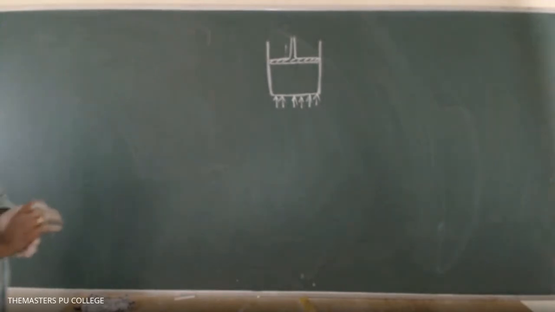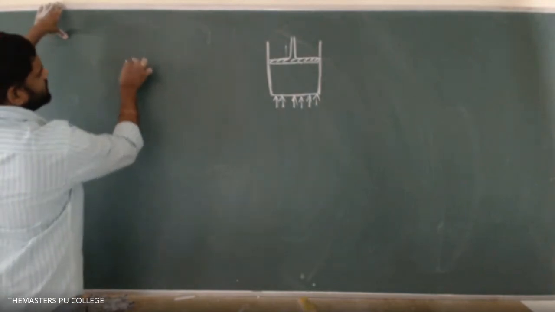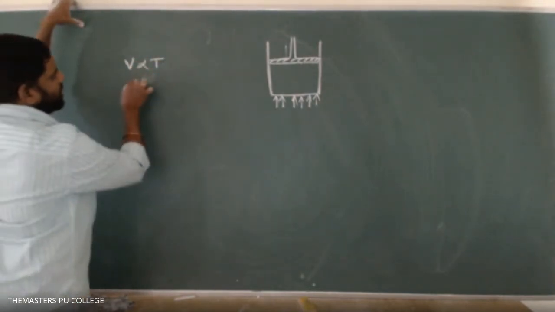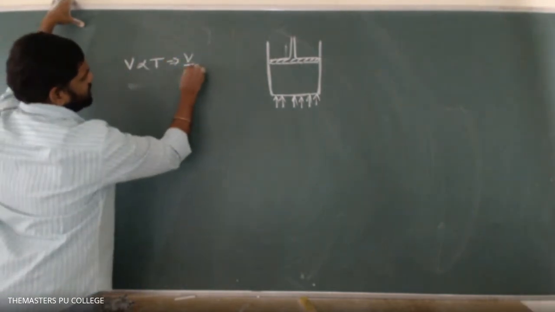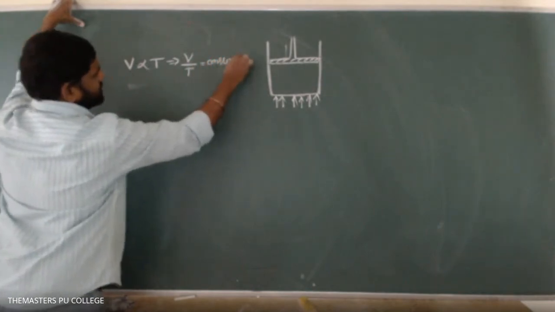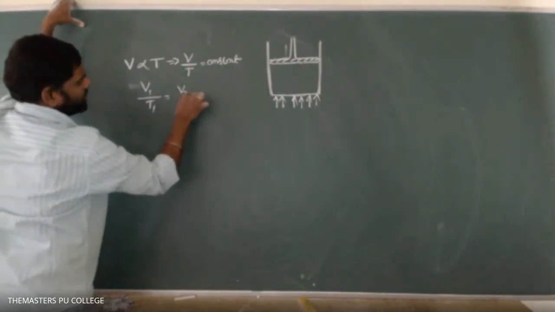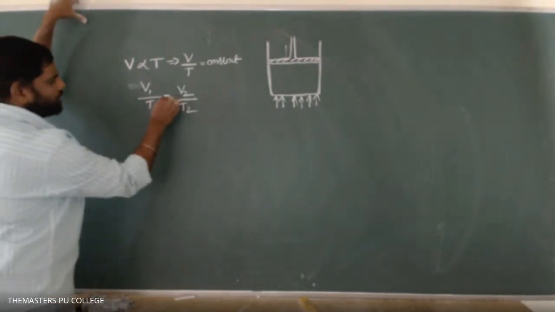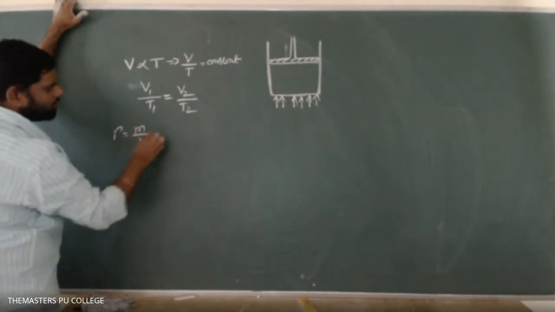At constant pressure, the volume of a given mass of gas is proportional to its temperature. V is directly proportional to T. That implies V upon T equals constant. Therefore, V1 by T1 equals V2 by T2. And how can I write it, means density rho equals mass by volume.